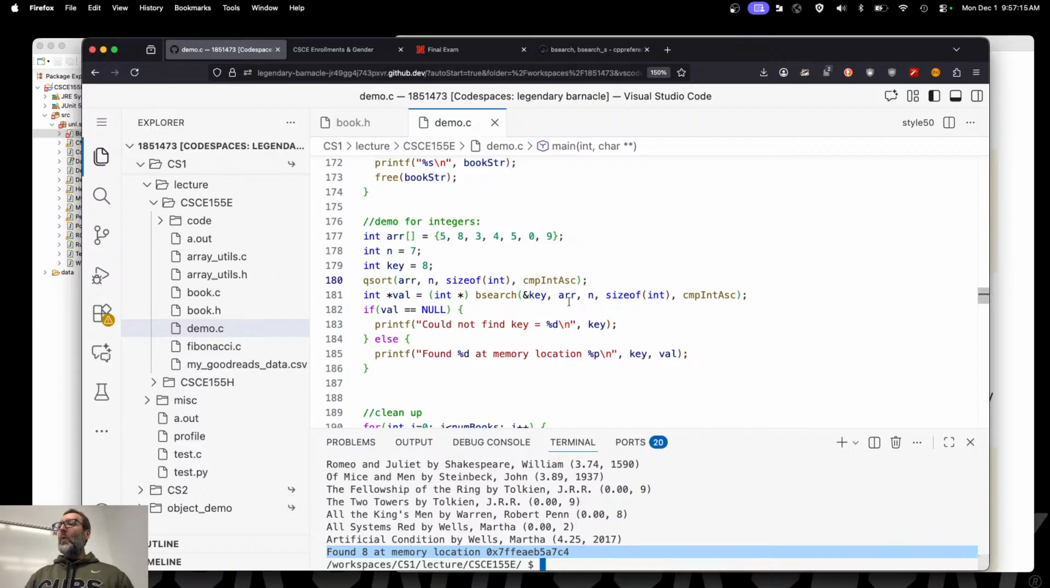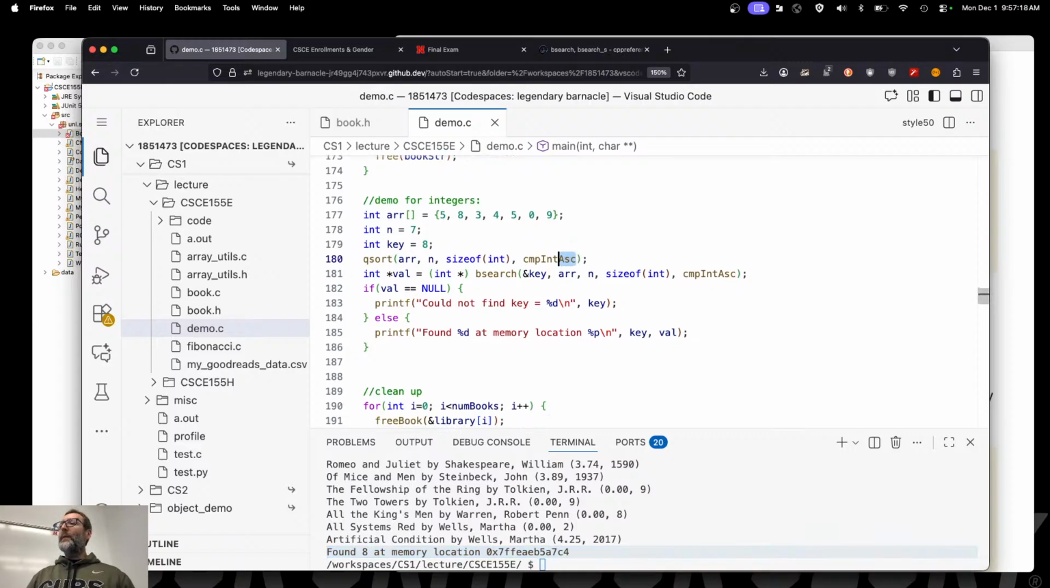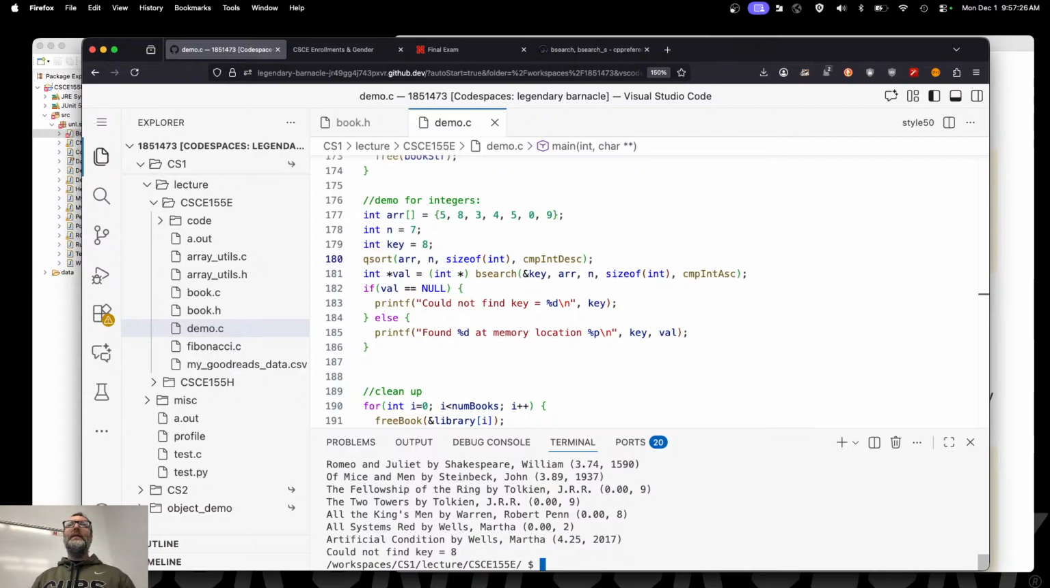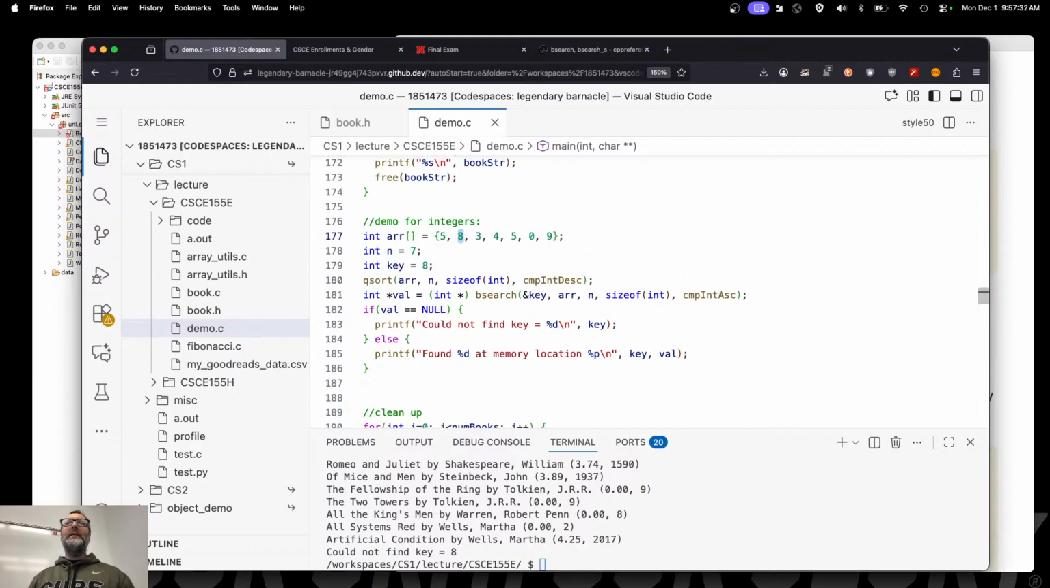Okay. What if I had used a different comparator? What if I had used descending instead? gcc this and run this. Could not find key 8. Why? Well, what if it were descending, where would 8 be? Right where it is right now, right? On the wrong side. So the takeaway here is if you are going to use bsearch, it has to be sorted, and it has to use the exact same comparator as was used to sort it. So if I went descending on both of them, I could successfully find it again, right? But it has to be consistent. That's the takeaway there.